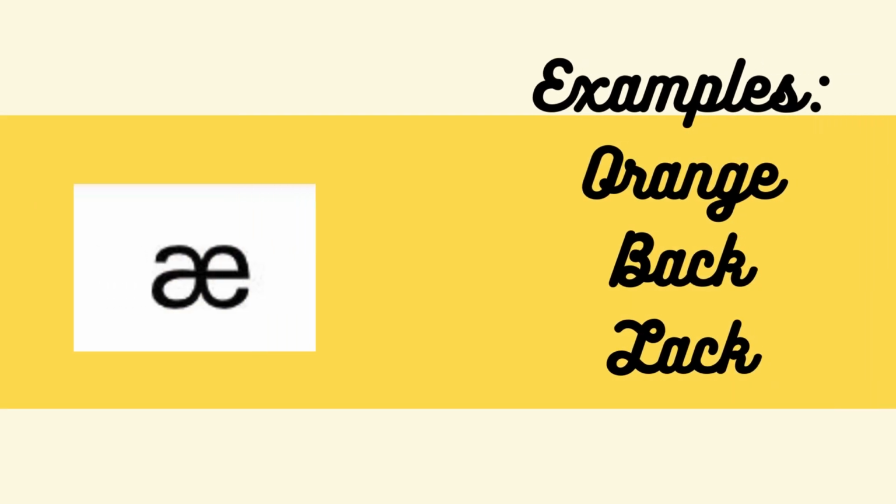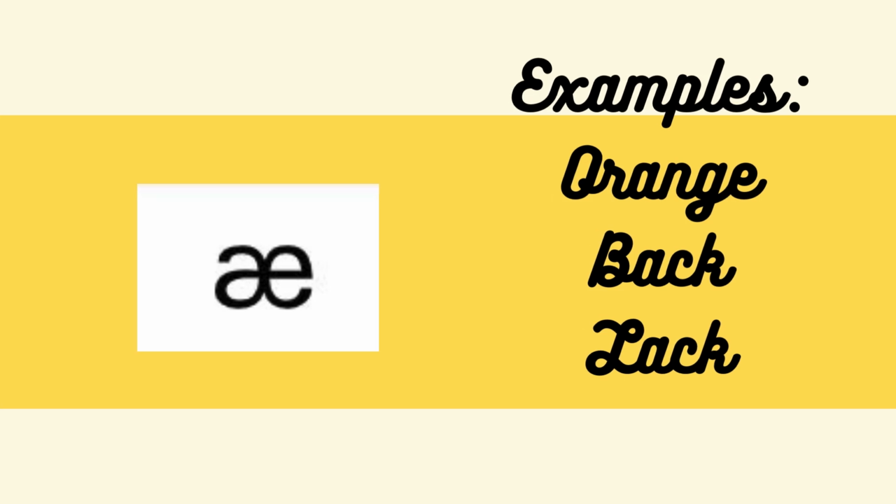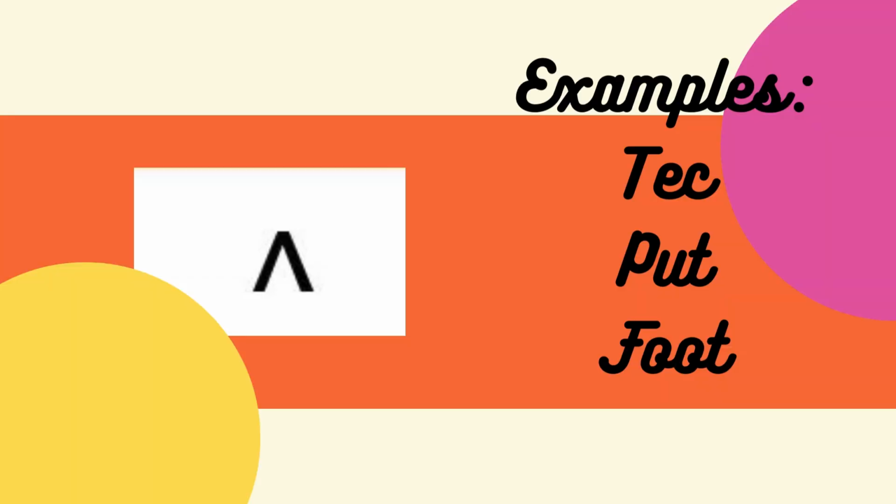The next one, its symbol is like a butterfly, and the way we pronounce it is like this: ah. The examples are orange, back, and lack. The next one, I can't remember the name of the symbol, but its pronunciation, sorry, is like this: uh. The examples are take, put, foot.